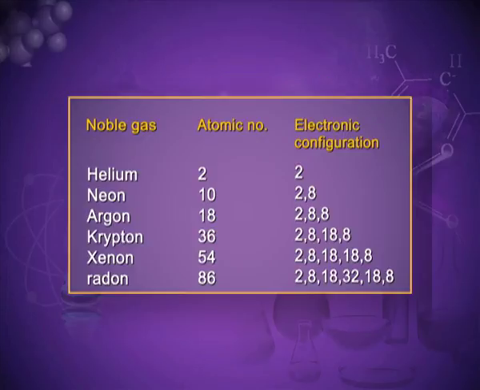Their electronic configuration suggested that they have 8 electrons in their outermost shell. The exception is helium, which has only 2 electrons in its outermost shell. The outermost shell is also known as the valence shell. The presence of 8 electrons in the outermost shell makes noble gases highly stable and chemically inert.